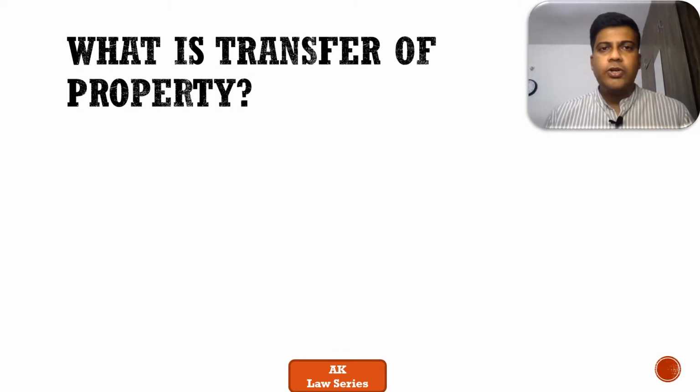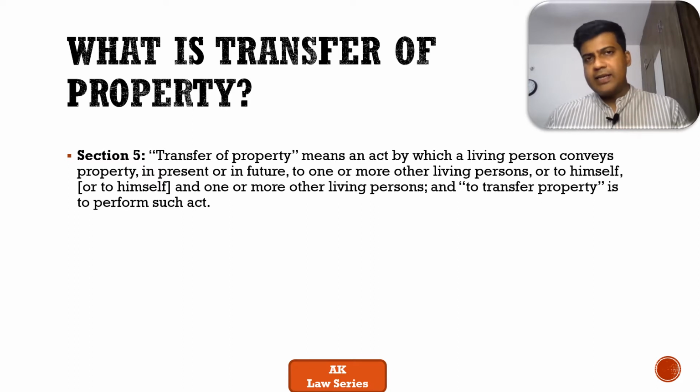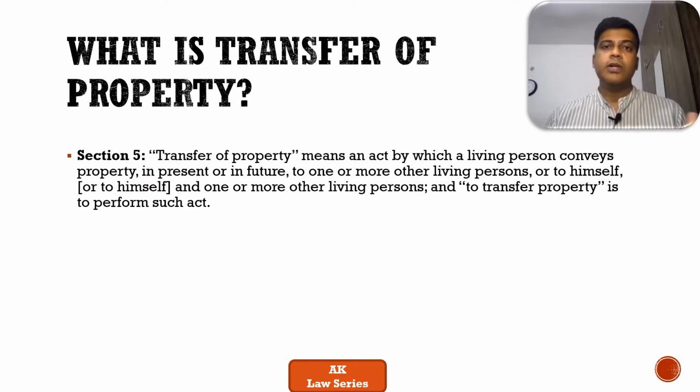Before we dwell deeper into the various doctrines or principles covered in the unit, we will try to understand what a transfer of property is. If you look at Section 5 of the Transfer of Property Act 1882, it clearly defines what exactly it means, or rather what TPA does. TPA technically means an act between two living persons whereby they are conveying property from one person to another. It can be either in the present or in the future. In a nutshell, this is what the definition is about.